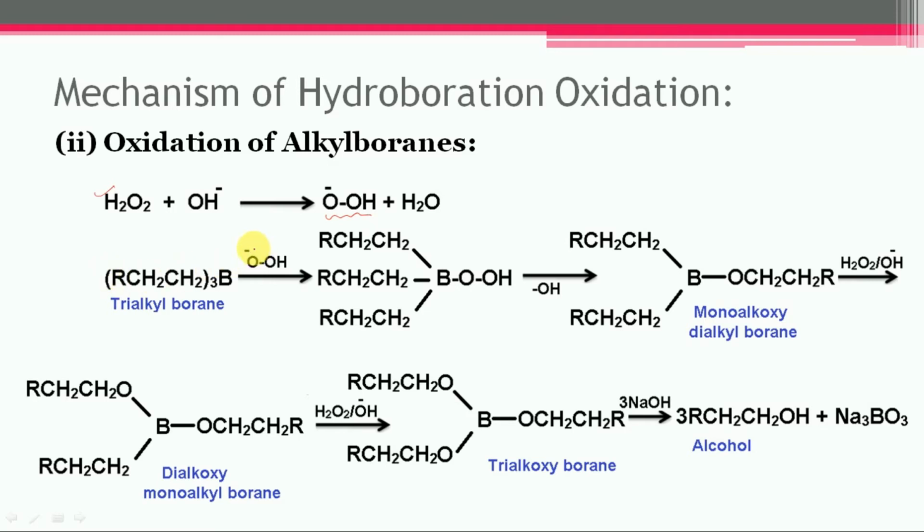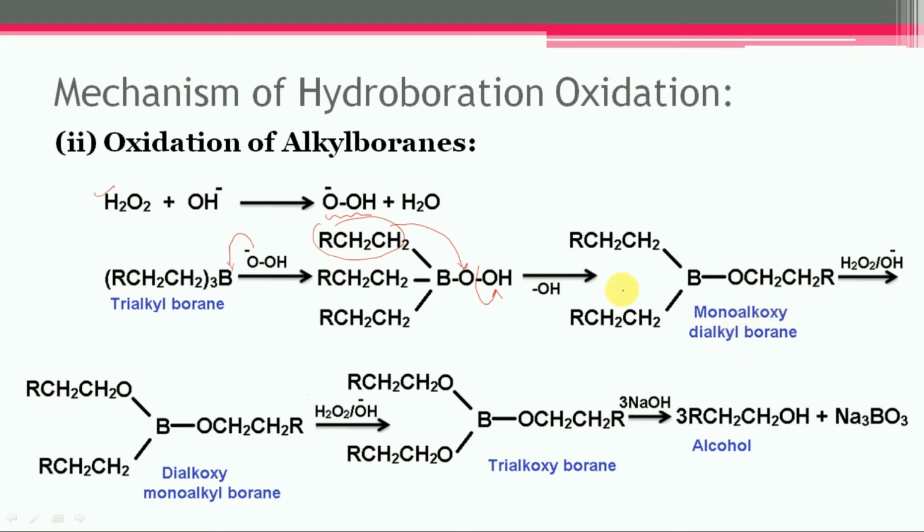So it will attack the electron deficient boron. First of all, this intermediate product will get formed, then it will undergo rearrangement. It can lose OH minus ions, and this alkyl group will shift toward this oxygen. So first of all, this monoalkoxy dialkyl borane will get formed.